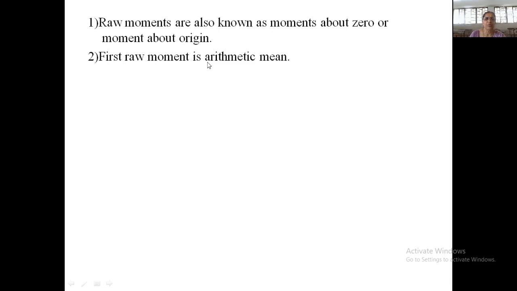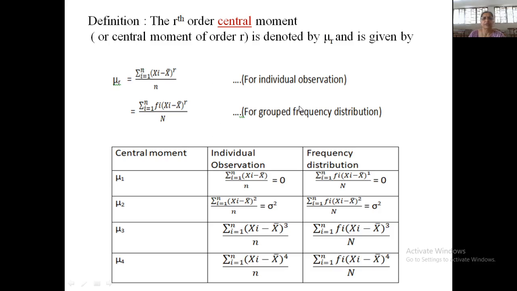Further, the first raw moment is our arithmetic mean. So when we replace the arbitrary constant a by x bar, the arithmetic mean, the rth central moment is defined as mu r, which is equal to summation of xi minus x bar raised to r upon n in case of n individual observations, and in case of a frequency distribution it is defined as summation of fi into the bracket xi minus x bar raised to r upon n. So these are the first four central moments for n individual observations and for a frequency distribution.